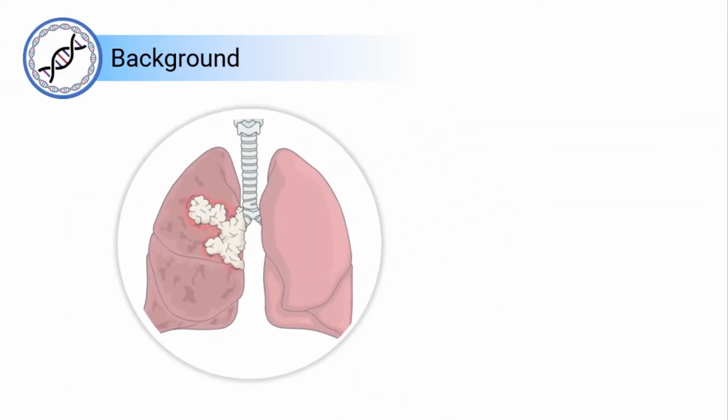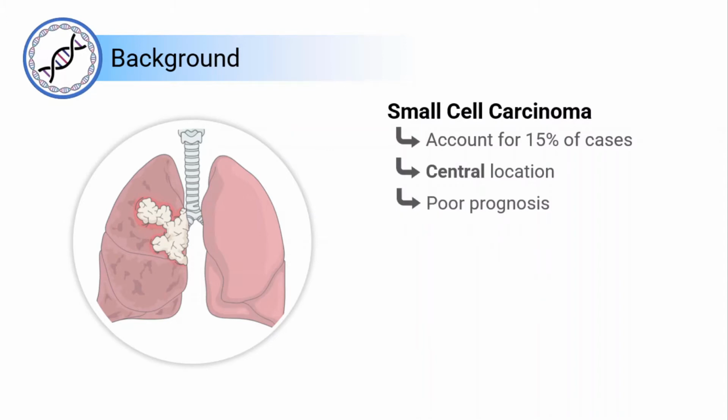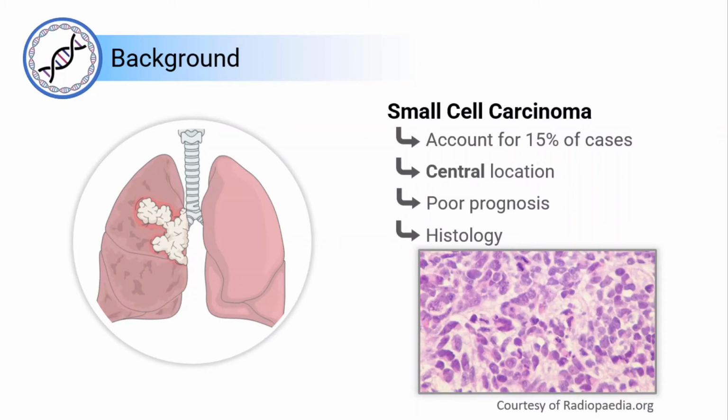There are several subtypes of lung cancer. Firstly, these can be divided into small cell, accounting for 15% of cases, or non-small cell, accounting for the remainder. Small cell lung cancer has a central location in the chest and is derived from neuroendocrine cells of Kulchitsky. It has a strong association with smoking and unfortunately is often aggressive and metastasizes early. On histology, it can be identified by small round blue cells which are poorly differentiated.